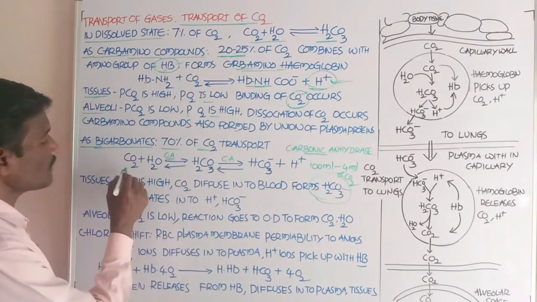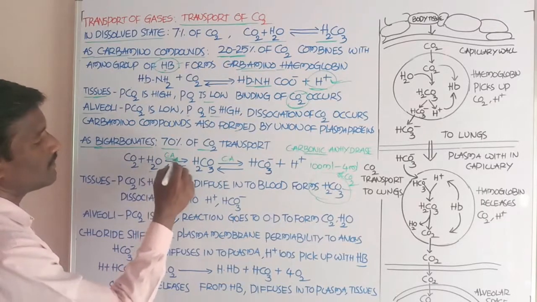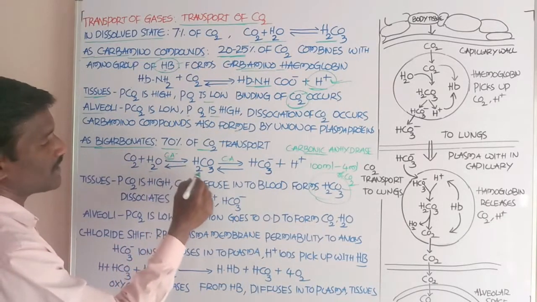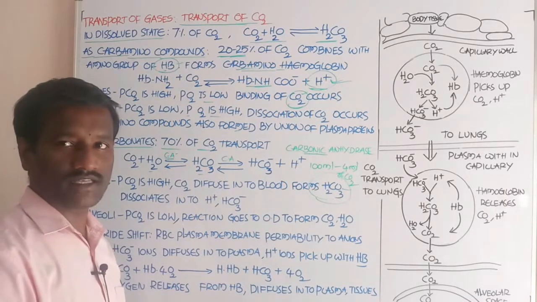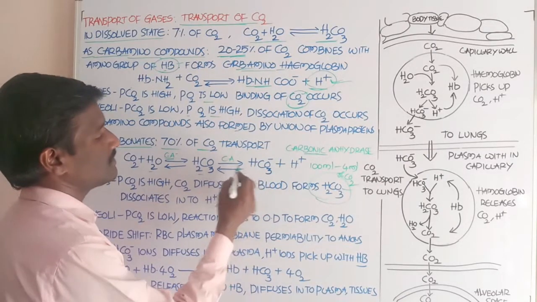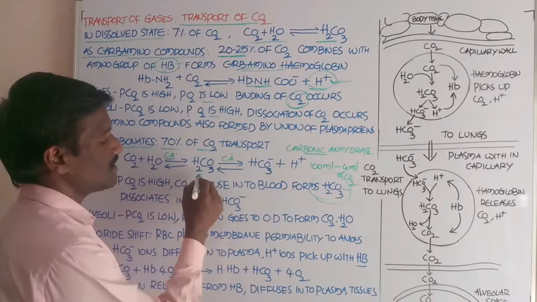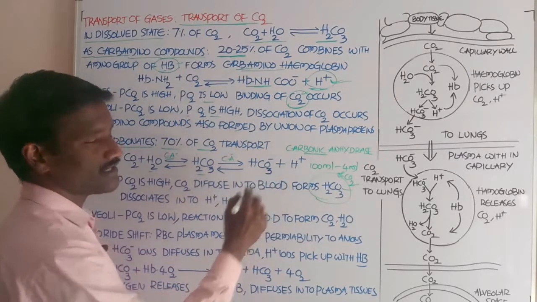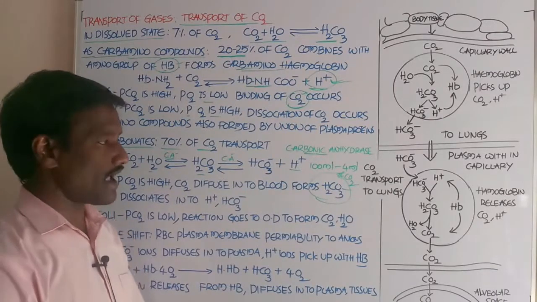Carbon dioxide combines with water, and by the stimulation of carbonic anhydrase it changes into carbonic acid. Again by the action of carbonic anhydrase, carbonic acid divides into bicarbonate and hydrogen ions.